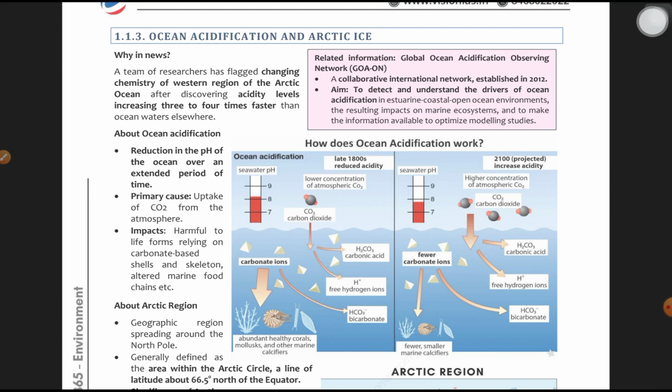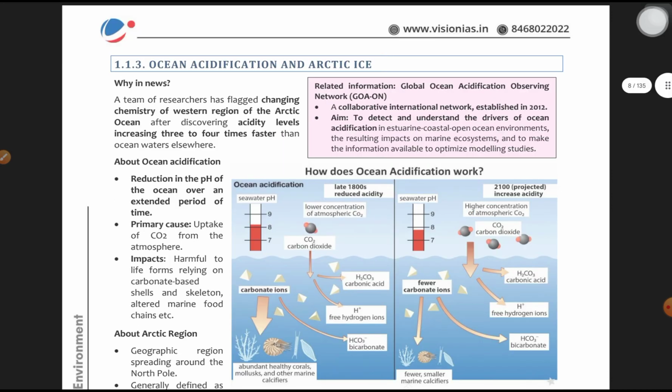There is one more report called the Global Ocean Acidification Observation Network, GOA-ON. It is a global collaborative international network established in 2012. The aim is to detect and understand the drivers of ocean acidification. What are the causes? Who is playing a major role in ocean acidification? That is the main role of the Global Ocean Acidification Observation Network, GOA-ON.